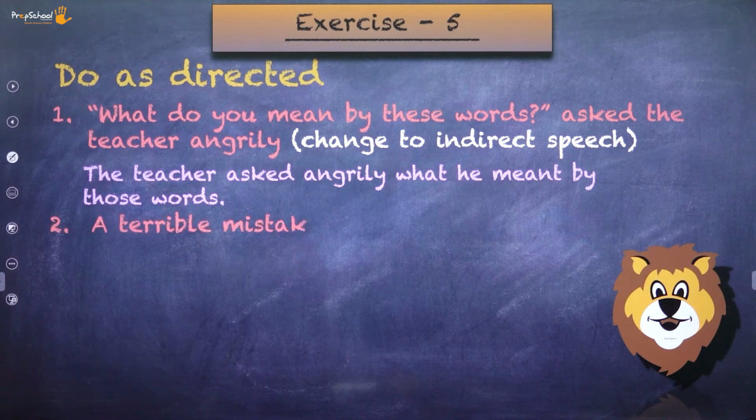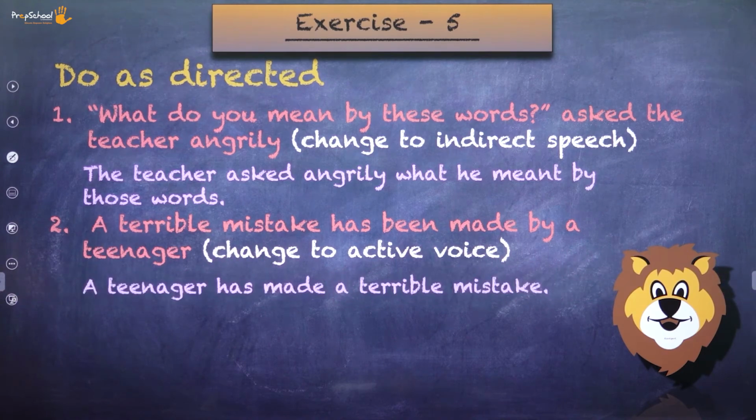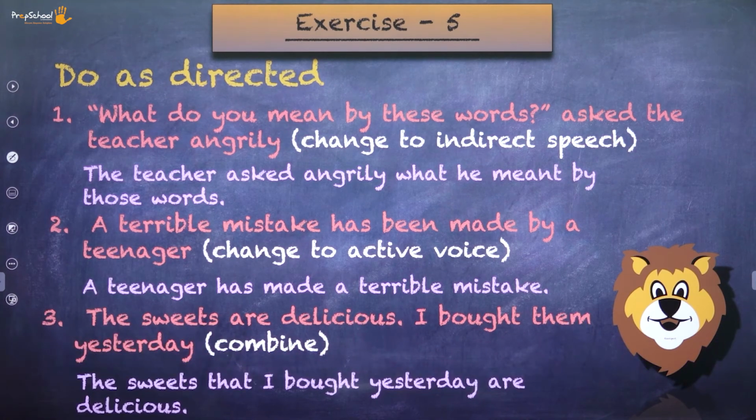Going to the second one, a terrible mistake has been made by a teenager. Change to active voice. So how are you going to change? A teenager has made a terrible mistake. To the next one, the sweets are delicious. I bought them yesterday. You need to combine the sentences and make it one sentence. So what is the answer? The sweets that I bought yesterday are delicious.